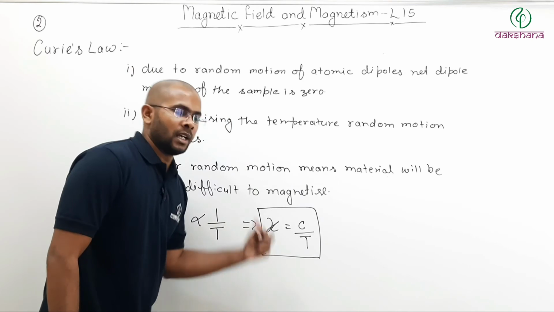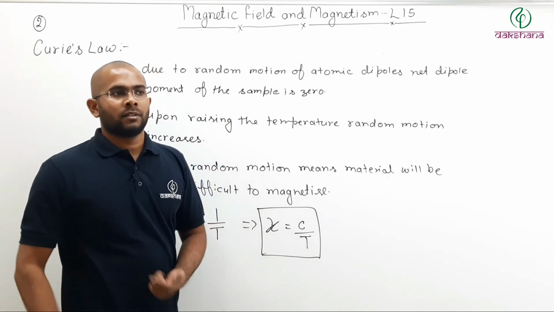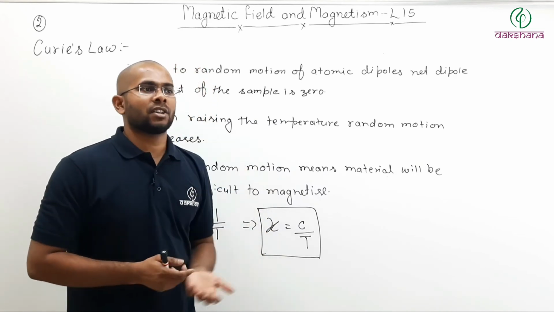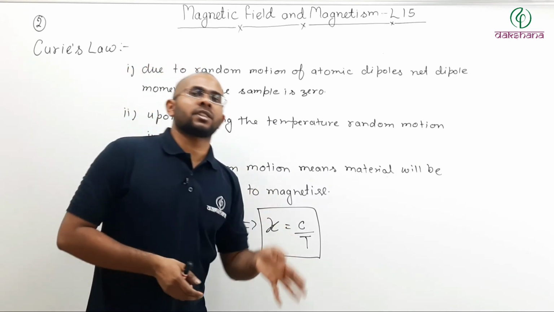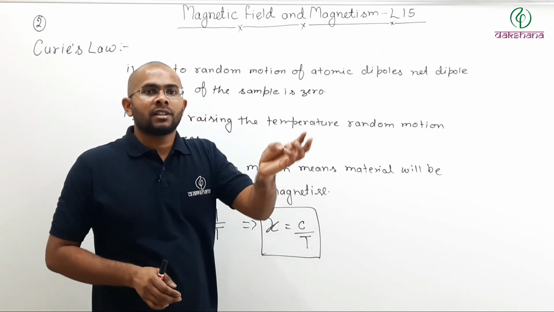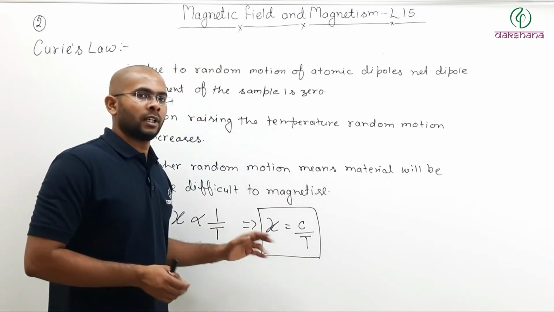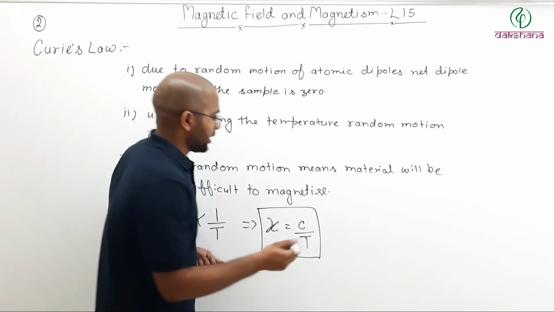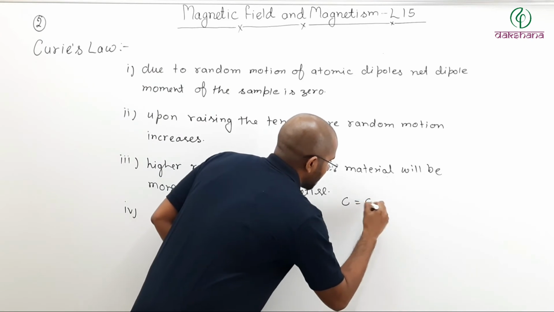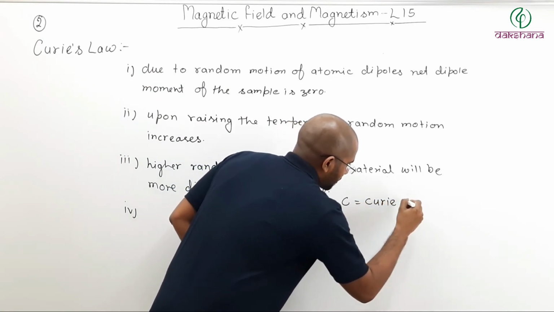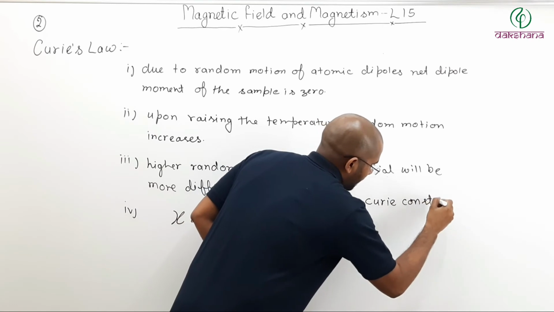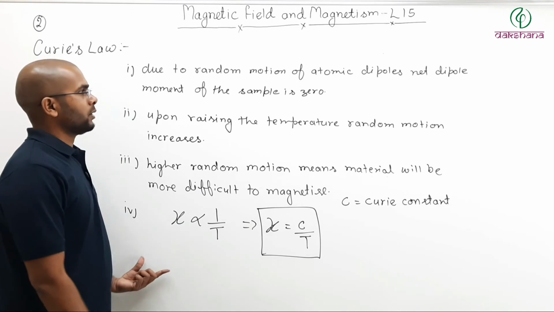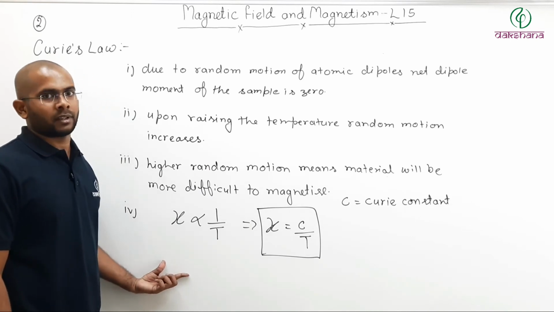Susceptibility of a material depends upon temperature. For example, if you want to magnetize iron, then magnetization of the iron will depend upon the temperature. The higher the temperature, the more difficult it will be to magnetize. The lower the temperature, the easier it will be to magnetize. Here C is known as the Curie constant. Pause the video, note it down, then we will discuss further.